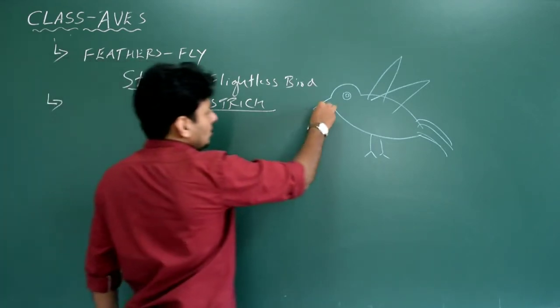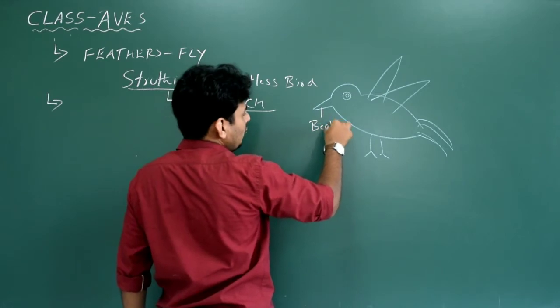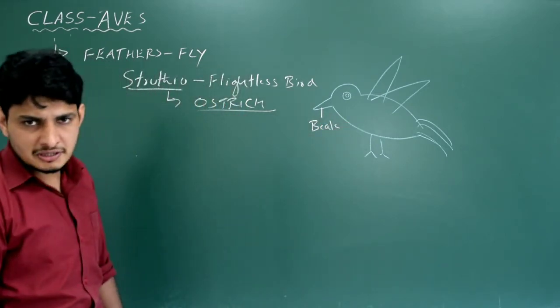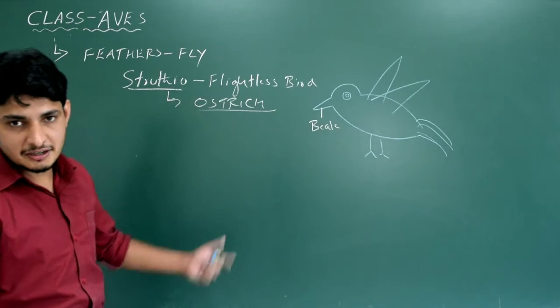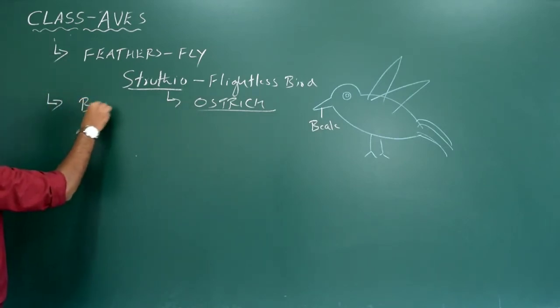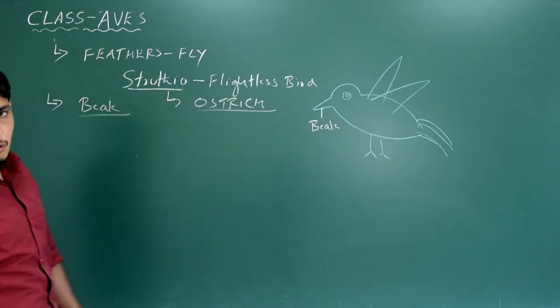Okay. So what are the other important characters of a bird? See, what is this? Beak. Do reptiles have a beak? Do amphibians have a beak? No. Easy, right? You write beak. So the presence of beak is actually one important characteristic.